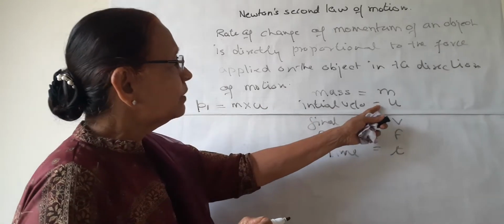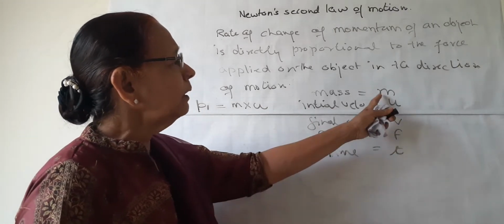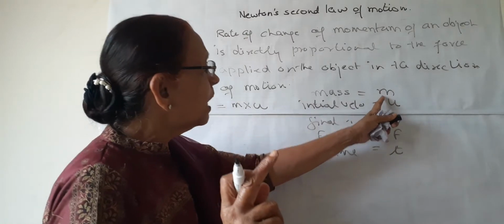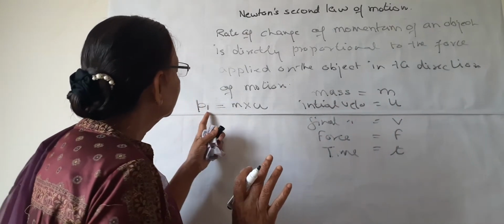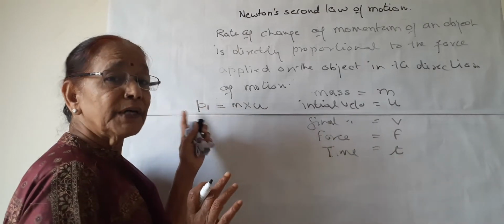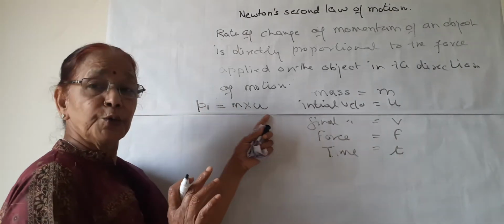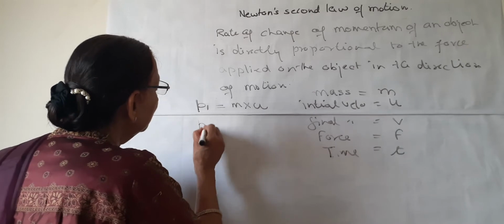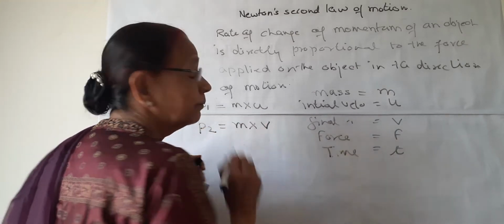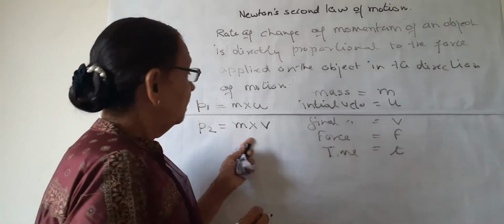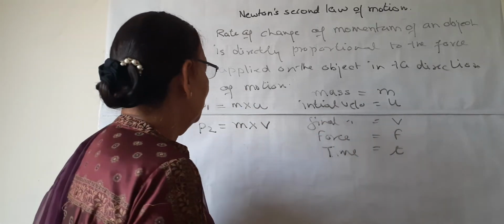u is the initial velocity. The mass is common, the object is one, so mass is constant for both the velocities. So P1, the first momentum, will be m into u. The second momentum P2 will be m into v, because this is the final velocity.